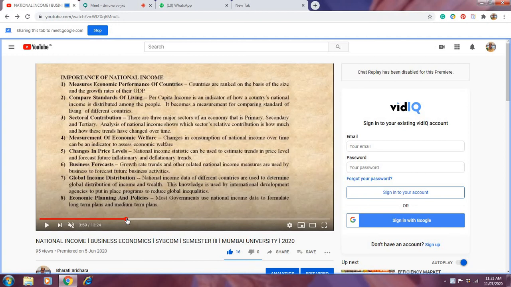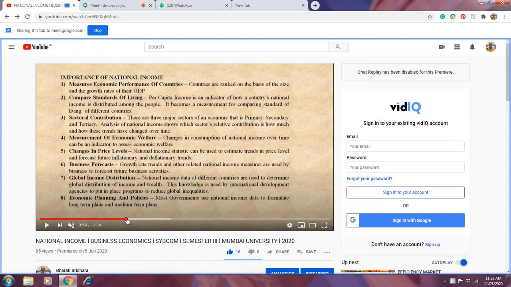Now national income shows us which sector's contribution is higher and which sector's contribution is less, because we get the data on how much income we get from the primary sector, how much from the secondary sector, and how much from the tertiary sector.